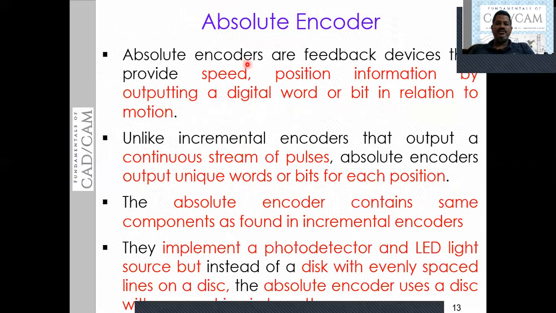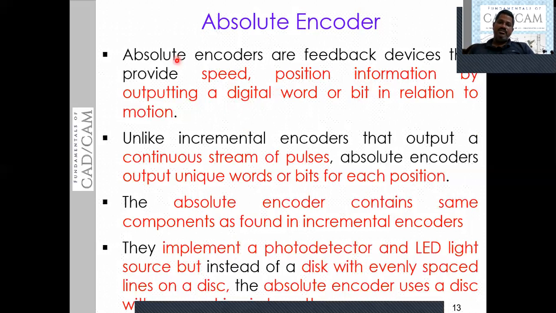Absolute encoders are feedback devices that provide speed and position information by outputting a digital signal in the form of a digital word or bit type.